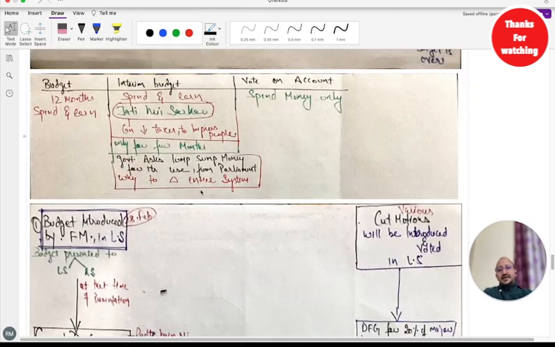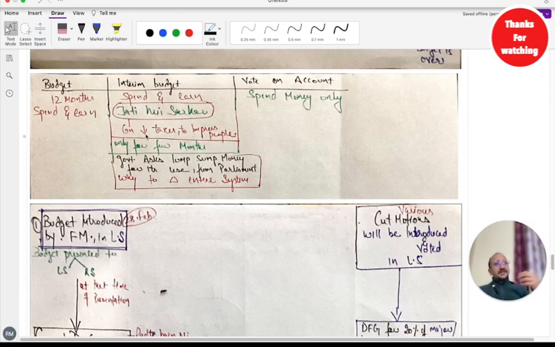Now, there are two types of budgets basically. Budget is the spending for 12 months. So whatever spending the government is expected to do in the next 12 months is done in a simple budget. There's one more thing, that is the interim budget.